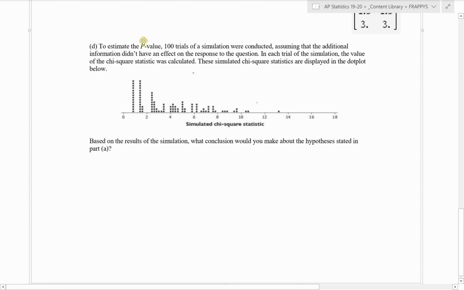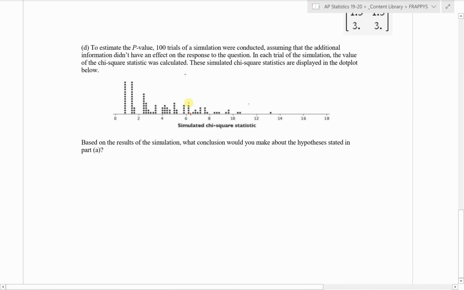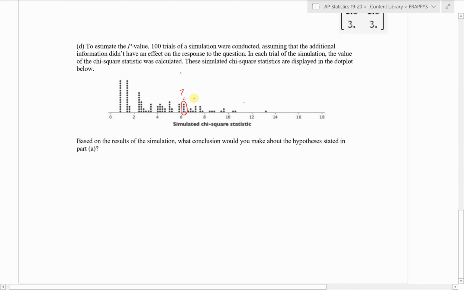Well, if we look carefully here, 6.12 is right around right there. It's a little bit hard to tell whether these values are above or below 6.12, but even if we're not sure about those, all of these are definitely greater than 6.12. And there are 3, 6, 9, 12, 15, 18, 20 values in there. So those 20 values, and I think in the answer key, the scoring rubric, they count 24, so they count those values in the group. But either way, we get 20 of the trials